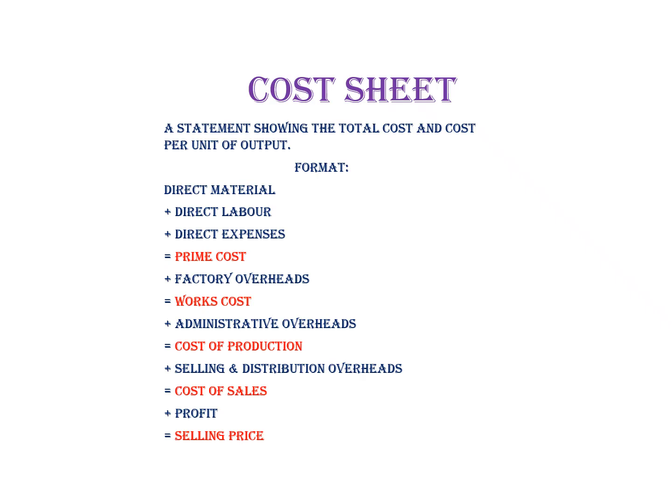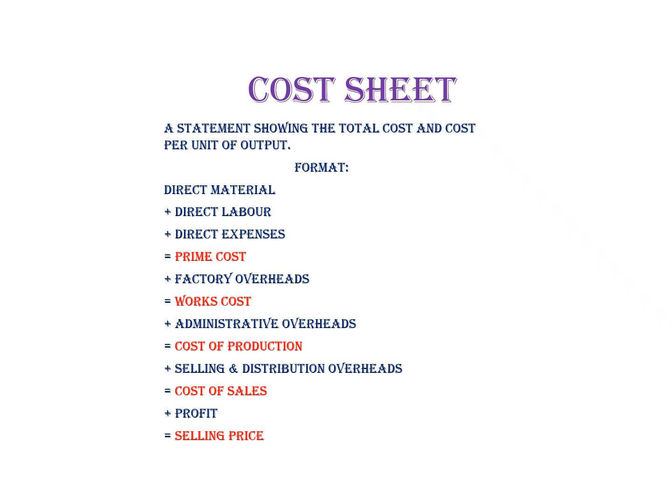With the prime cost, when we add the factory overheads, we can ascertain the works cost. Factory overheads are those overheads or expenses incurred on the factory side. For example, indirect materials, indirect wages, and other expenses we spend for the production activity.